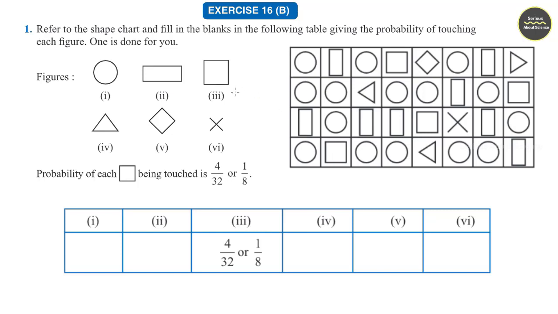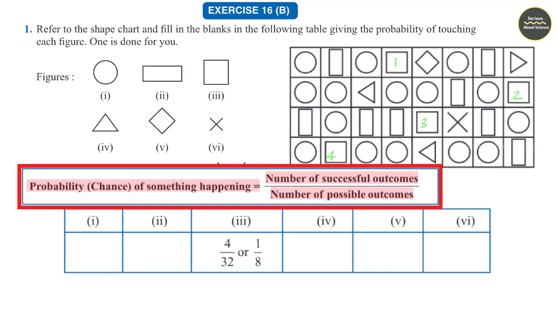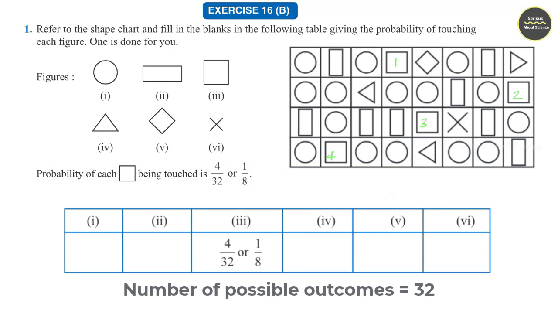We have a square shape. We need to find out how many times the square shape is given. It is given 1, 2, 3, 4. So square is given 4 times. To find the probability, we know the equation. It is number of favorable outcomes divided by total number of outcomes. So we have 4 times square coming here, so it is 4, and a total of 32 figures are given. So it is 4 by 32, or we can reduce it to 1 by 8.